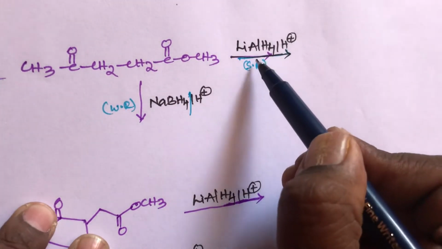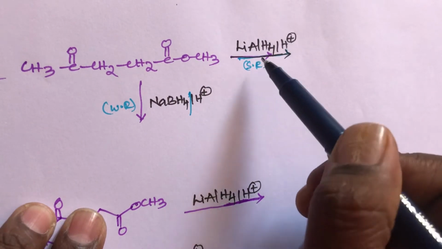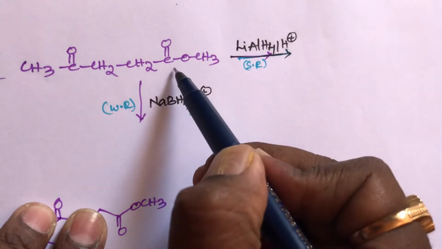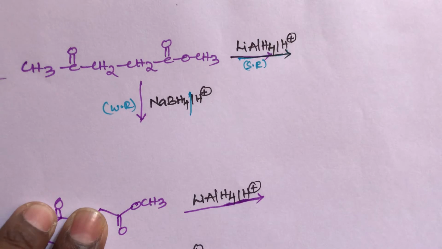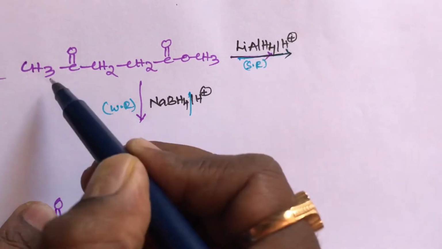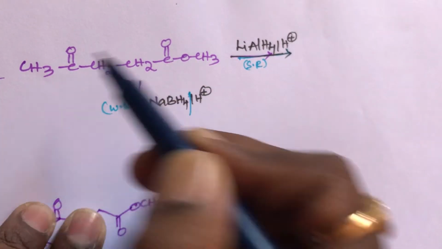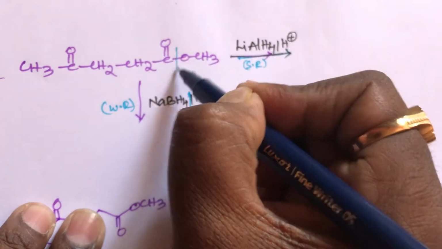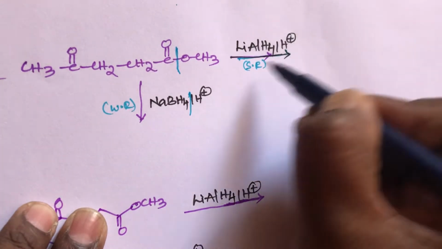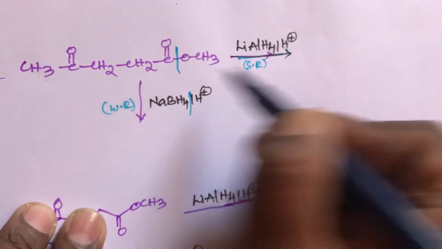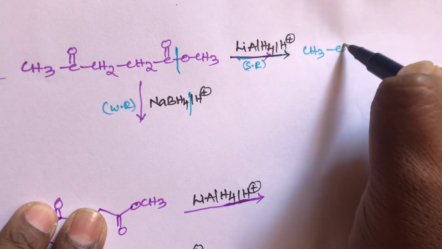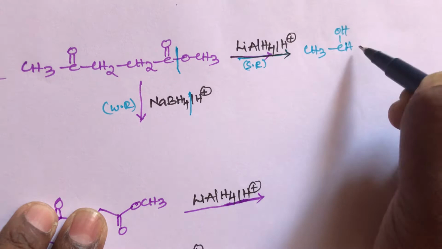So generally, lithium aluminum hydride can reduce aldehydes, ketones, esters, amides, like that. But here one ester group is there, one keto group is there. So lithium aluminum hydride can reduce both the ester and keto group. So what is the product? The ester group and keto group both undergo reduction, with bond cleavage. Lithium aluminum hydride can reduce the keto group also. This keto group is converted into alcohol, that is, a secondary alcohol.